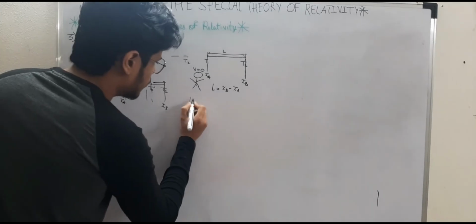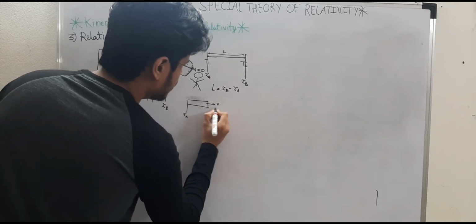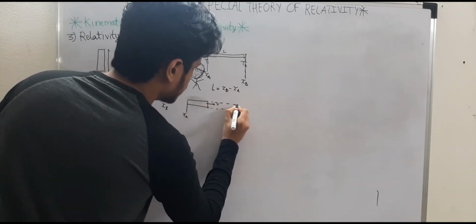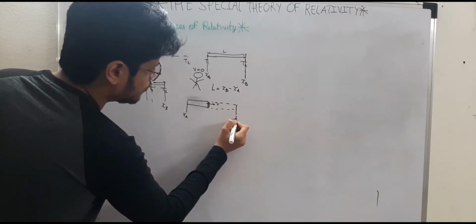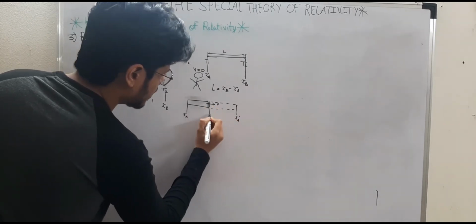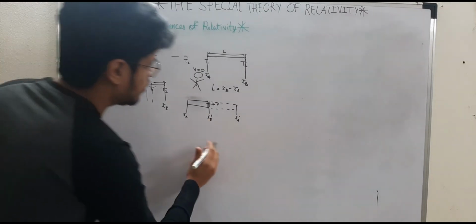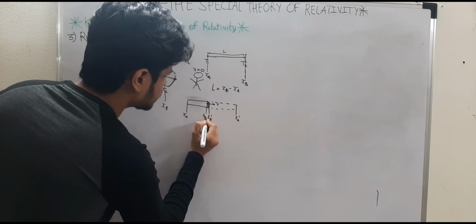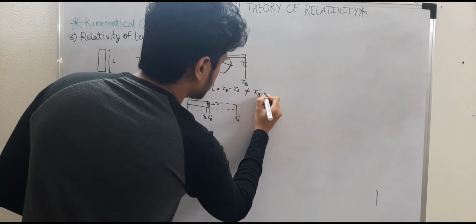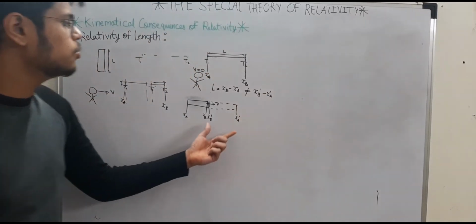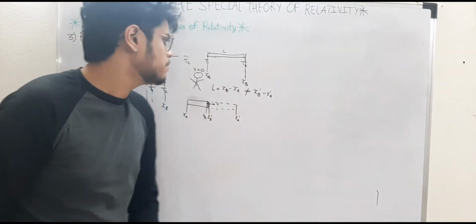For example, in the case of a rod, I am denoting XA, and as it is moving with speed v, let's say it moves some distance, right? And this is the new position of the rod. That means if this is my new position, then this has to be my original position, XB dash. This has to be my new length. And it is proven that if this is XA and this is XB, then XB minus XA, if it is length, will not be equal to XB dash minus XA dash. That means the new length of the rod will not be equal to the original length. That means length has been goofed up.